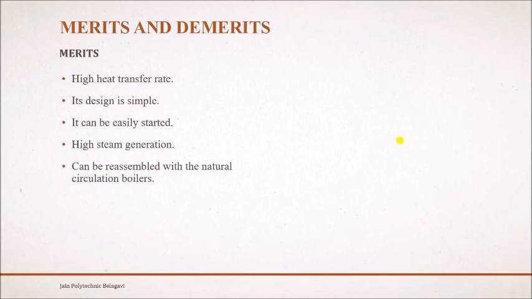So here in this Lamont boiler, it is a forced circulation, means water is forced into the boiler with the help of some external device. So here it can also be reassembled such that it can be used with the natural circulation boiler. So that is one major advantage.